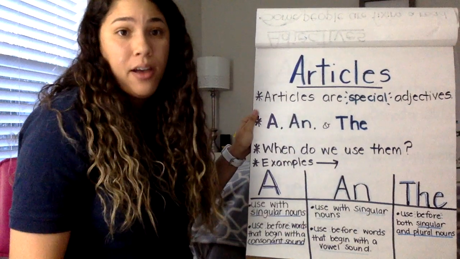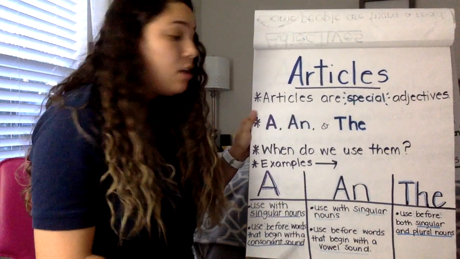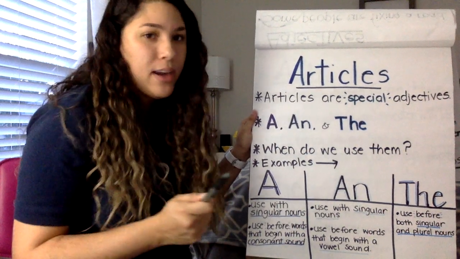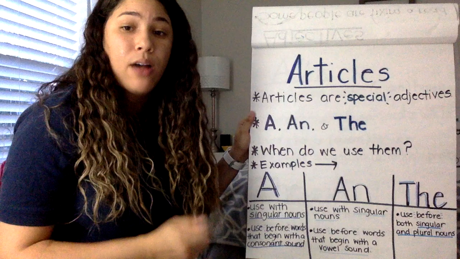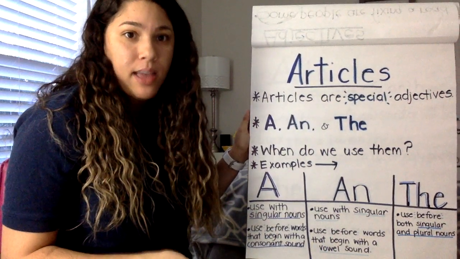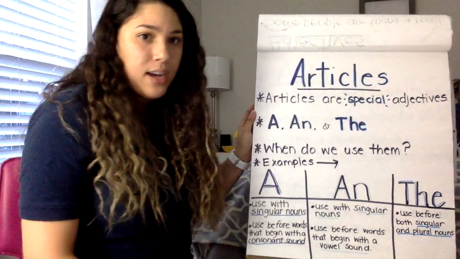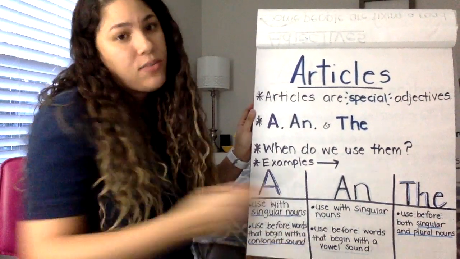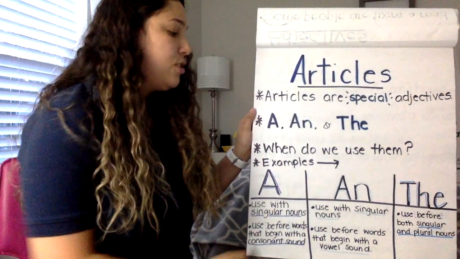And last we have the. The is used before both singular and plural nouns. So if you see a plural noun, you automatically know it's going to be the. But sometimes it can be the with a singular noun. So you have to really think about it. What makes more sense? And also remember the rules. Because if you have the choice between an and the, an can only be used if the next word has a vowel sound. So that's another thing you need to pay attention to.